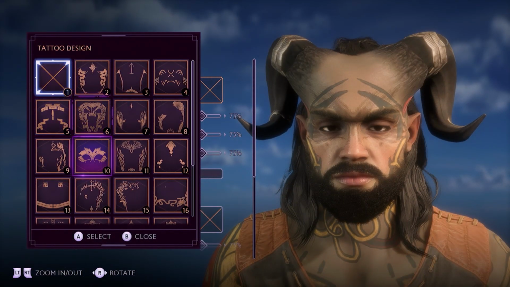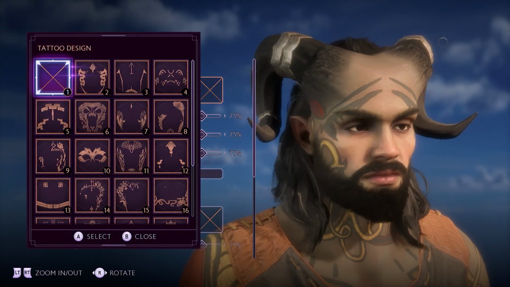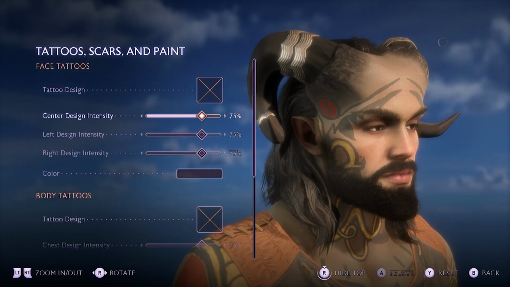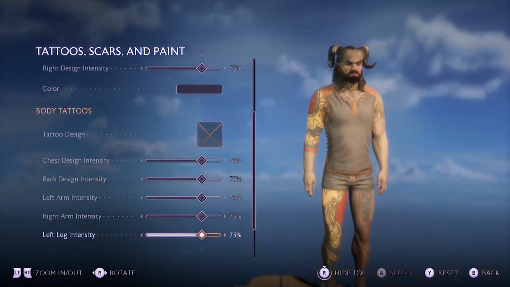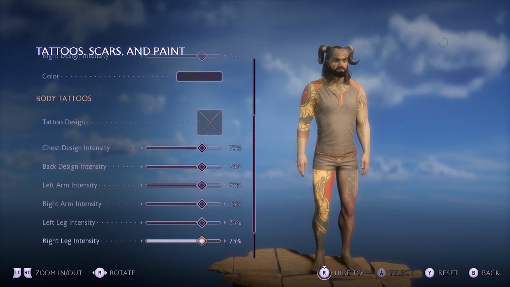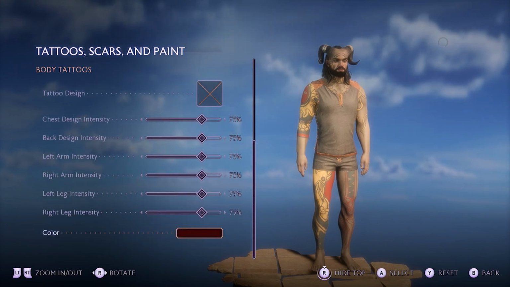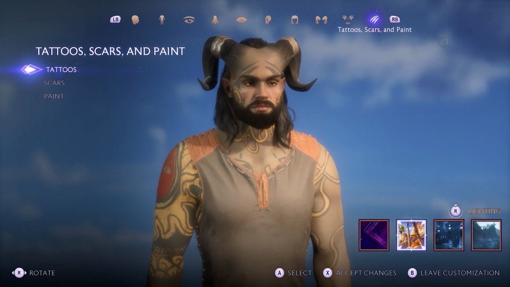But when it comes to... oh, okay, we've got face tattoos. Okay, that's just adding a different level. That's interesting. He's already got them on there. So I might just stick with what we've got because you don't really want to go too crazy over it. But obviously you can create a character without any tattoos to begin with. And that's obviously going to help with you making your own character.